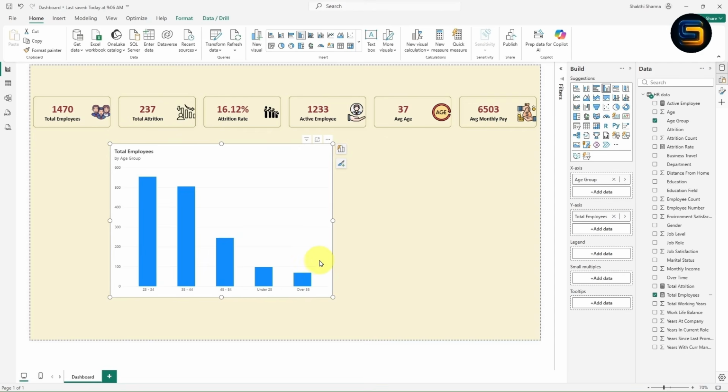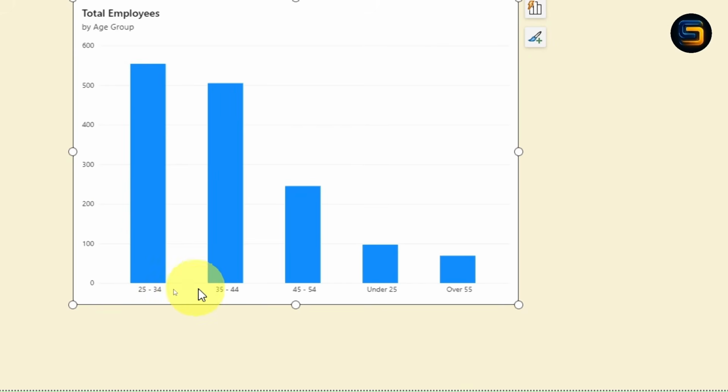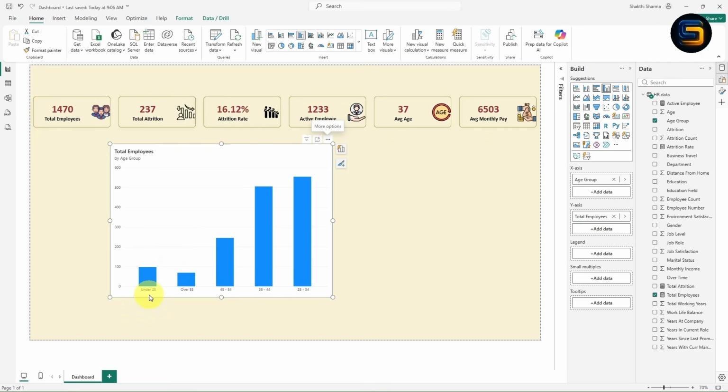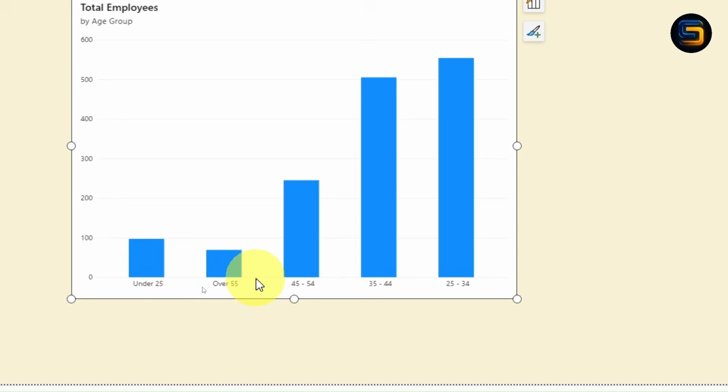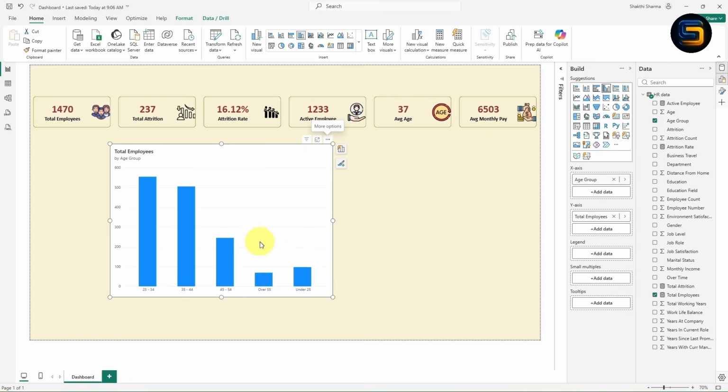Now I want to sort this column chart age wise, because if you notice carefully, first we have 25 34, next 35 44, but this under 25 is at the 4th position. I want to bring this under 25 to the first position. So what you can do is, you can simply click on this option. Once you click, there is one option, sort by. I want to sort according to age group. Once I click on age group, now if you notice carefully, you will get under 25, over 55. But right now it is not sorted properly. So once again go to sort by. Now I want ascending order. I can simply click on ascending, though it is not sorted properly.